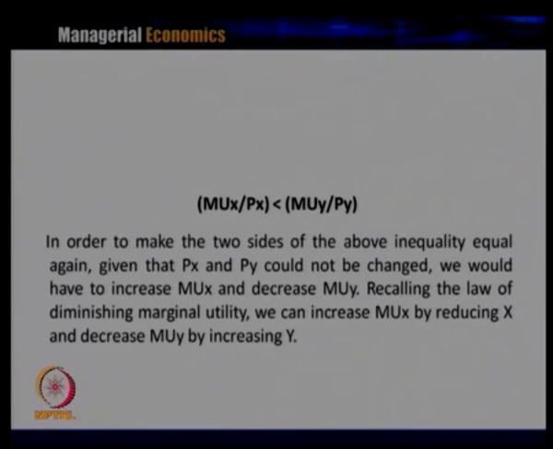In order to make the two sides of the above inequality equal again, given that Px and Py cannot be changed, we have to increase MUx and decrease MUy. Recalling the law of diminishing marginal utility, we can increase MUx by reducing x and we can decrease MUy by increasing y.